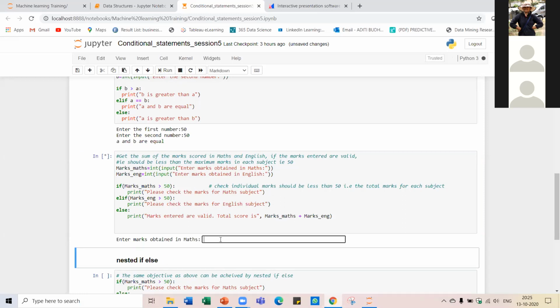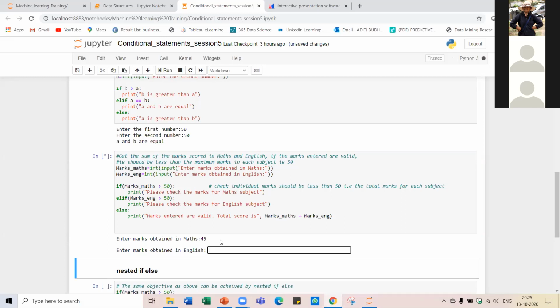Now let us enter some marks. Let's say I have secured 45 in mathematics and 44 in English. Now see, 45 and 44 are both less than 50, correct?